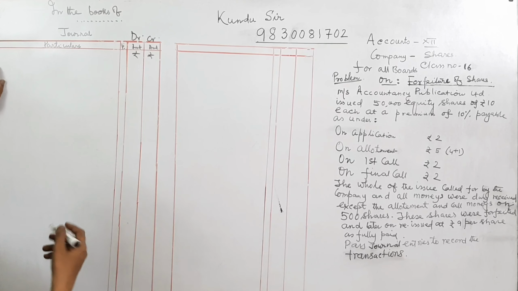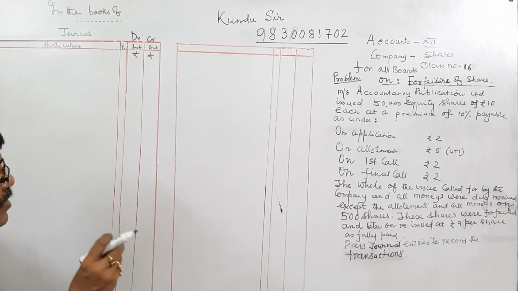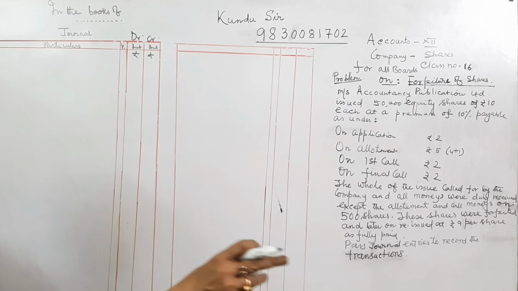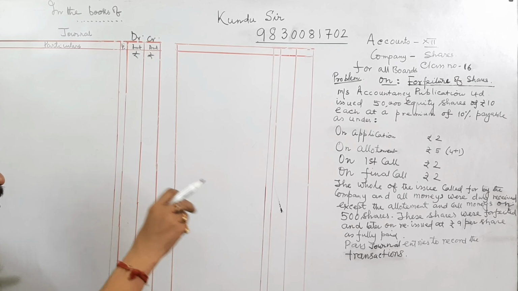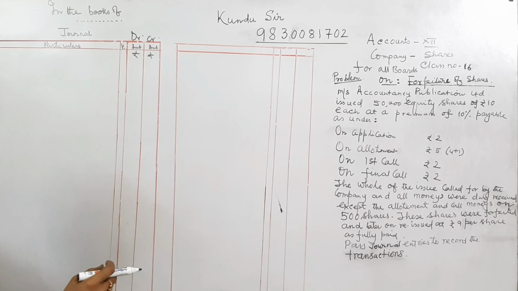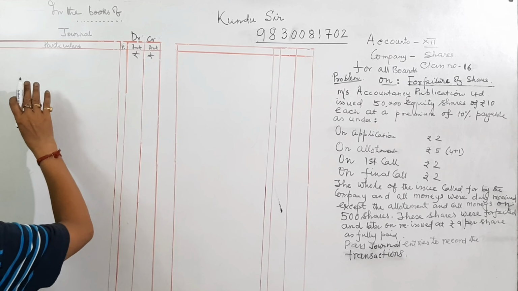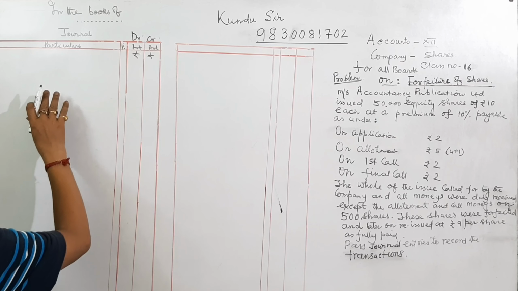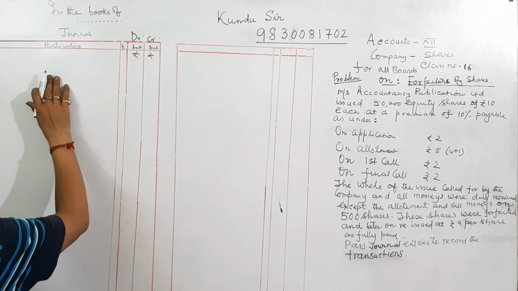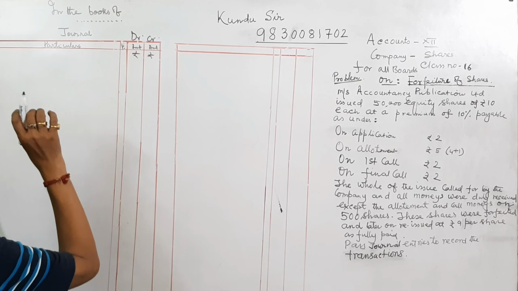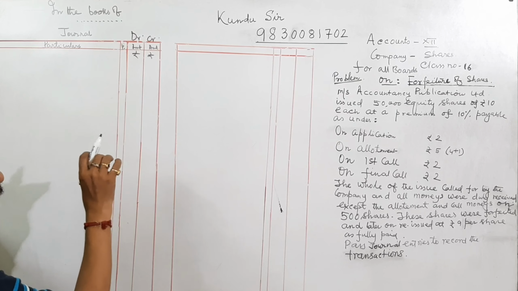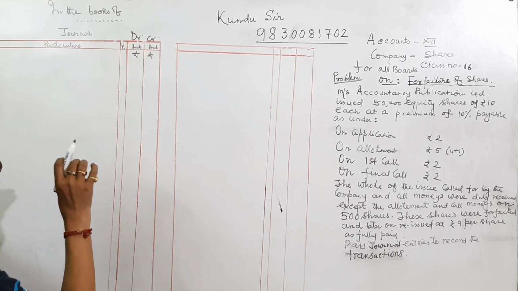When some money is still uncollected, that is allotment money, that means money is lying in the allotment account. The allotment account still has a debit balance. What is the amount?